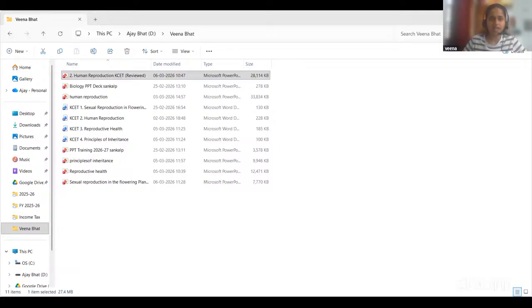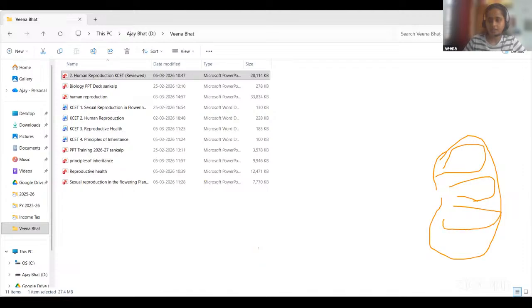So this is the structure of the testis, right? And there are seminiferous tubules inside the testis, and inside the seminiferous tubules there are Sertoli cells.